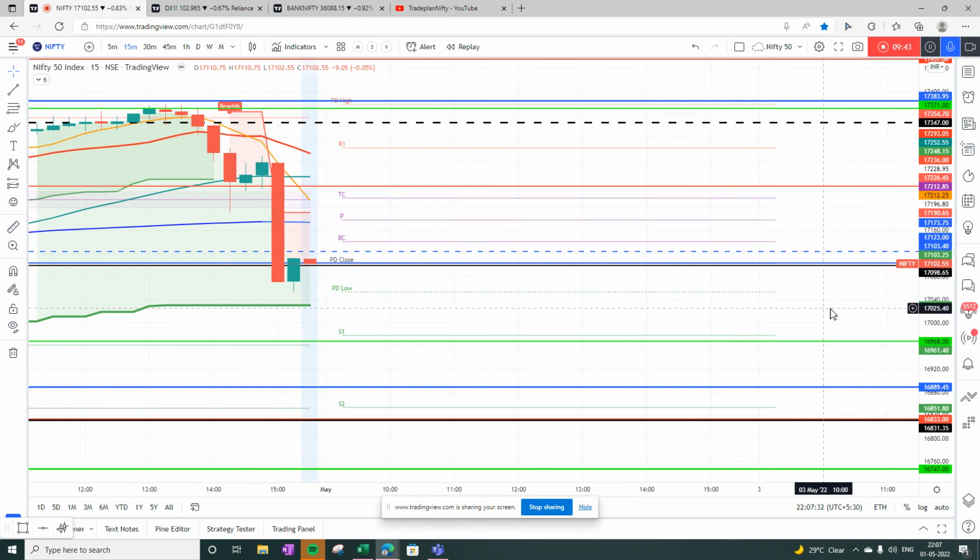So for Monday, idea is sell on rise in the zone of 17,053 to 17,190 with a stop loss at 17,280 for an intraday target of 16,923, and one can hold it for a swing trade with a stop loss at 17,180.